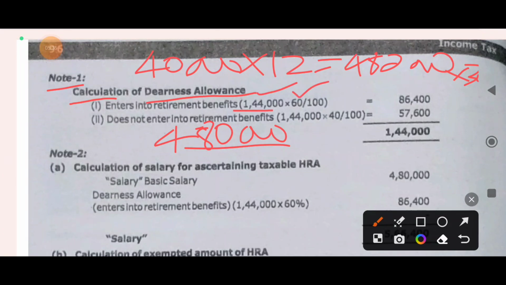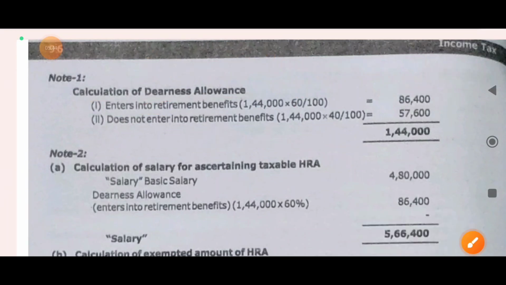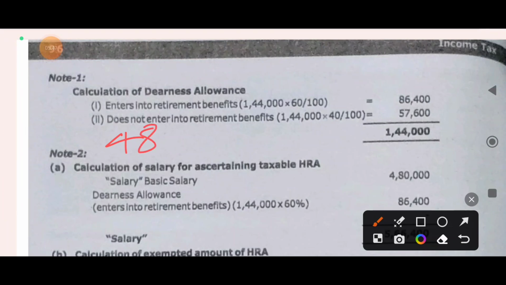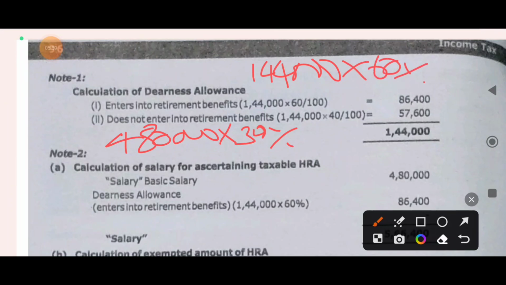Out of this, 60% enters for retirement benefits: 1,44,000 into 60% is 86,400. The remaining 40% does not enter into retirement benefit: 1,44,000 into 40% is 57,600. So total DA is 1,44,000.